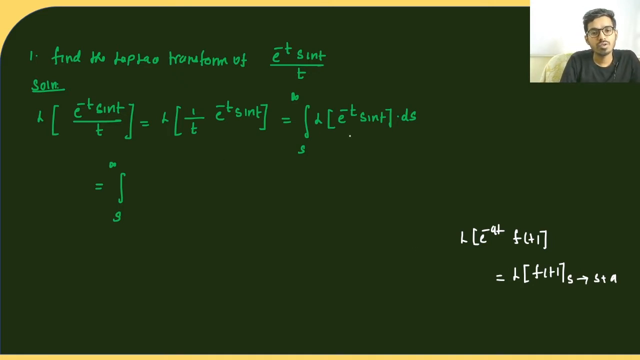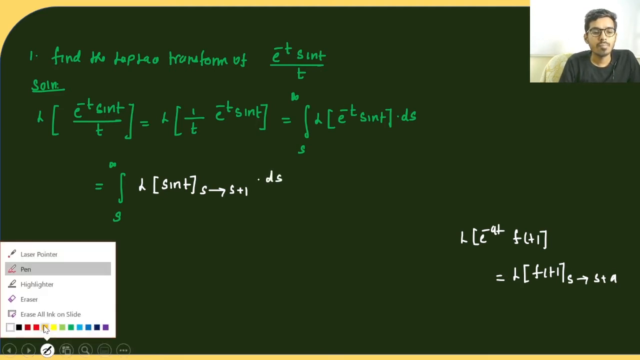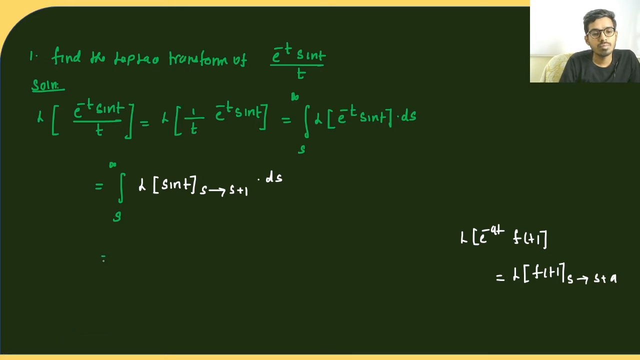So find the Laplace transform of sine t. In that answer you replace s by s plus 1, because my a is equal to 1 here, in e power minus at. Already we have ds. Now we can continue with the problem.